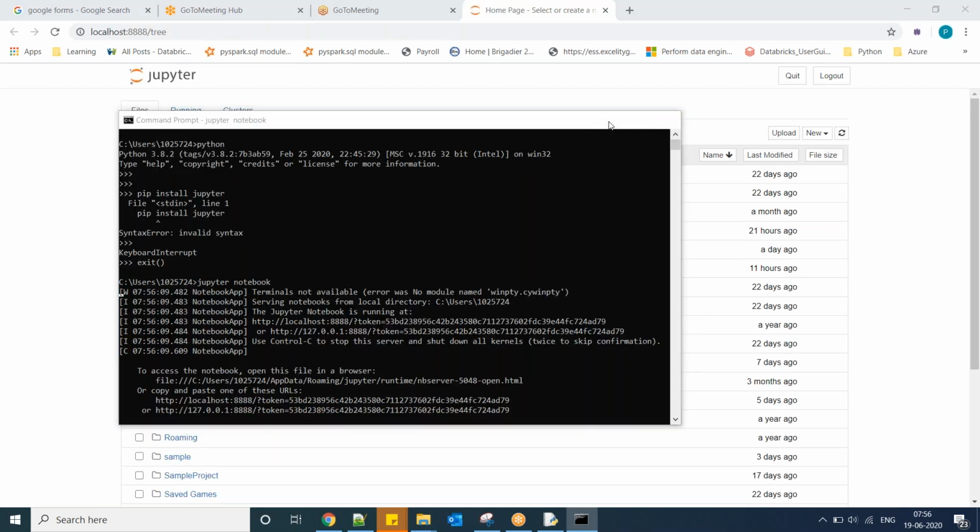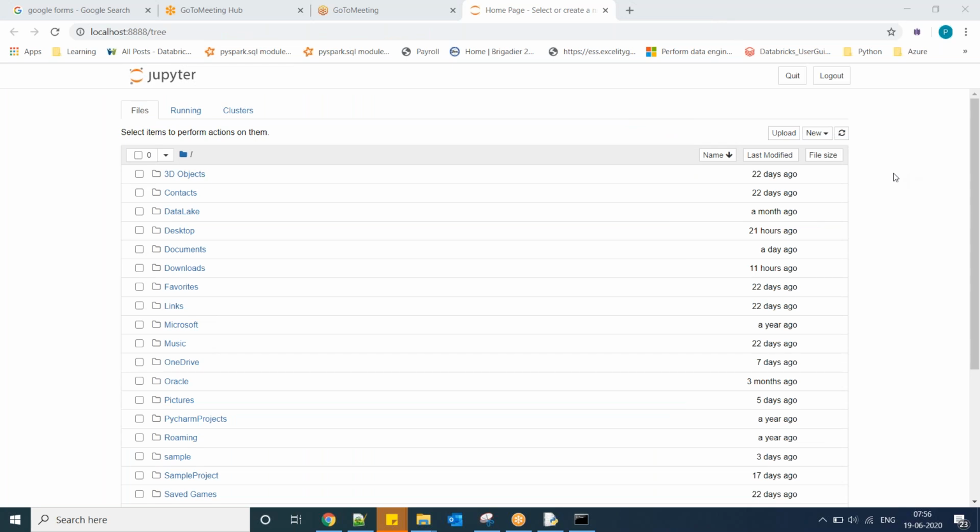Okay, guys, is anyone facing any issues? Any questions? Sir, in Jupyter notebook, when I save a file, it is showing an error.